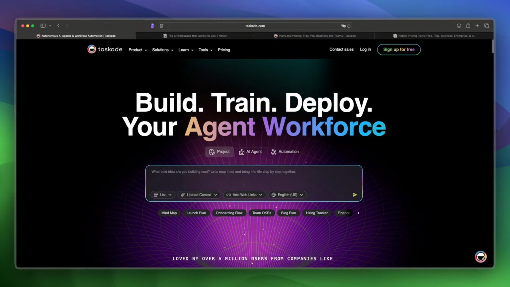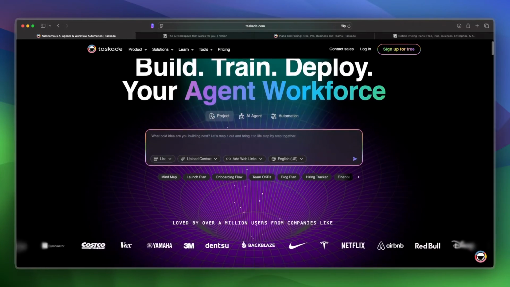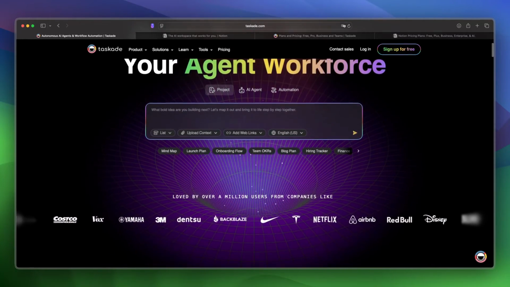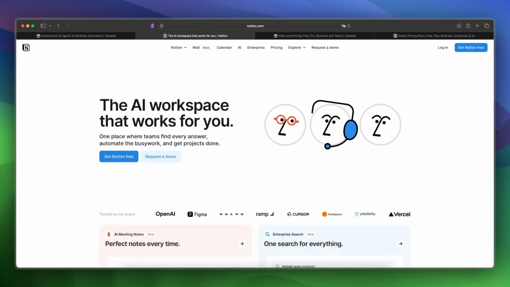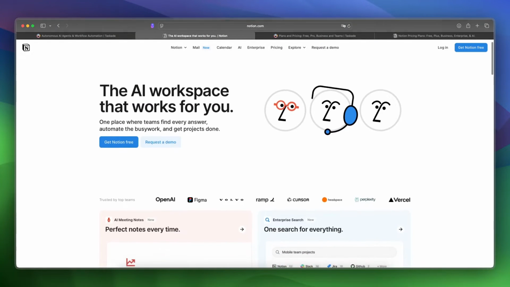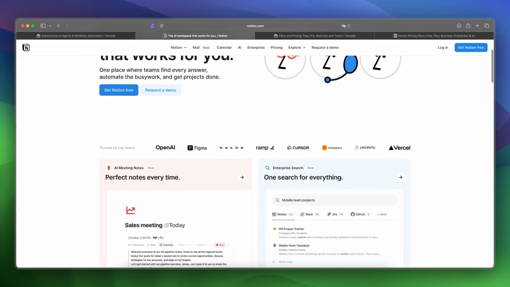So let's start with Taskade. Taskade was founded in 2017 in the US and is a real-time productivity and collaboration app, which is focusing on speed and simplicity. And Notion was launched in 2016 in the US and is an all-in-one workspace built around databases, documents, and flexible block-based editing.